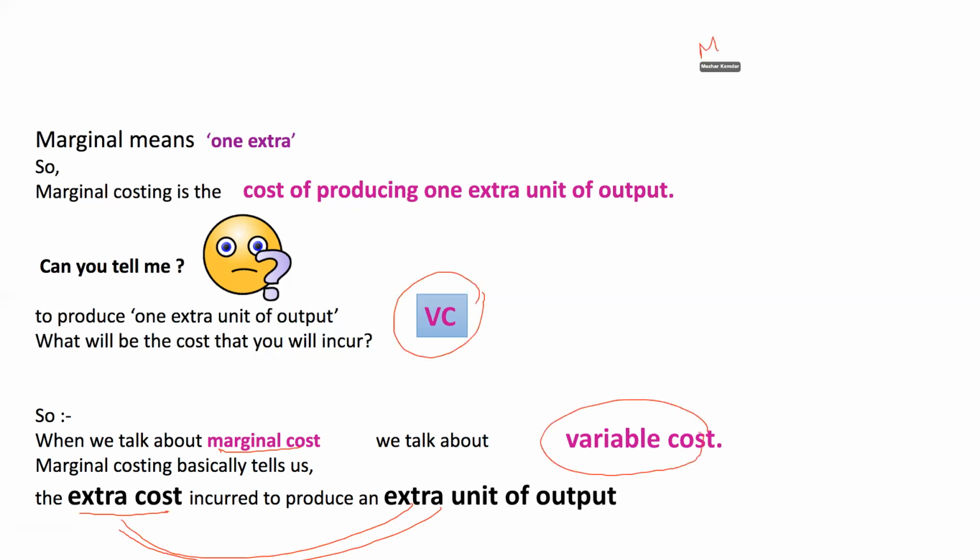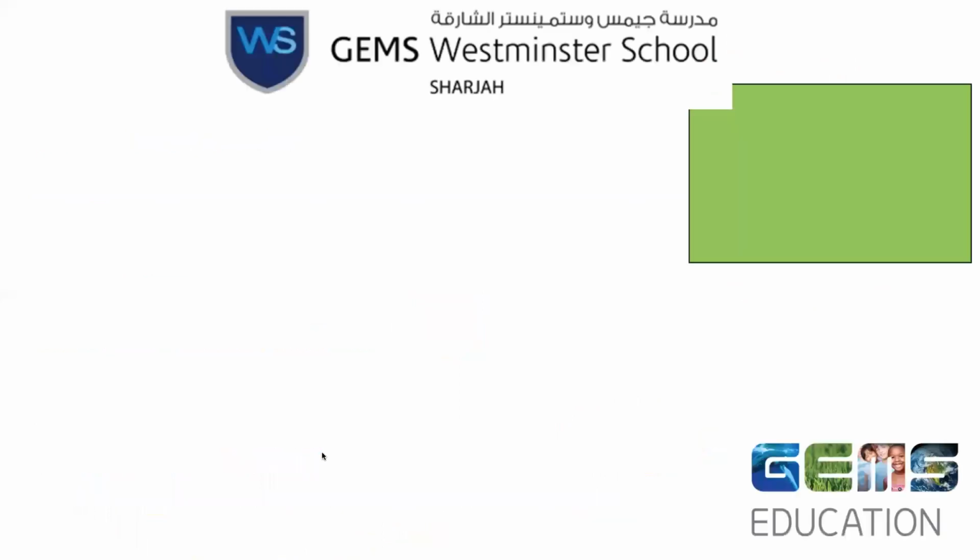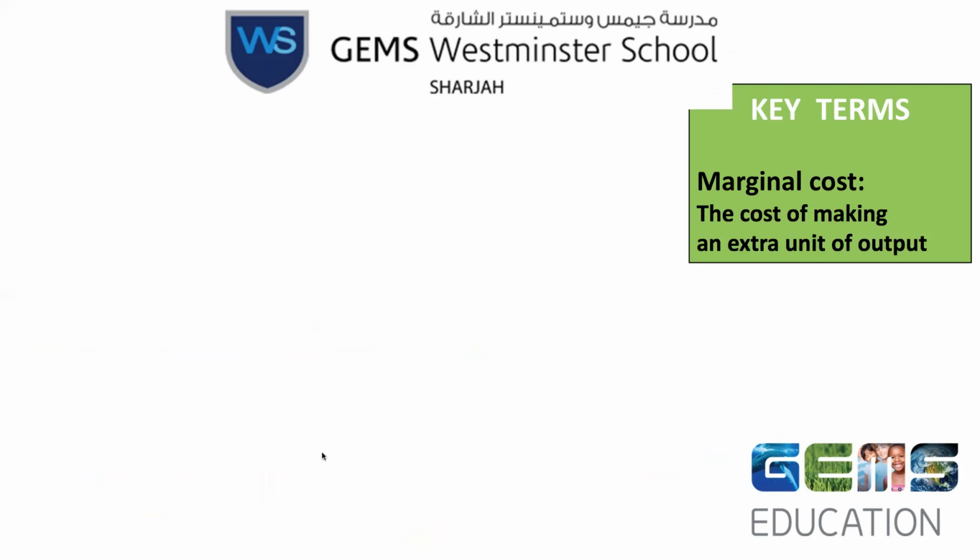So marginal cost is the extra cost to produce extra output, which is nothing but variable cost. When I'm talking about marginal costing, I'm talking about the variable cost. Okay, so what is marginal costing? Marginal cost is the cost of making an extra unit of output.